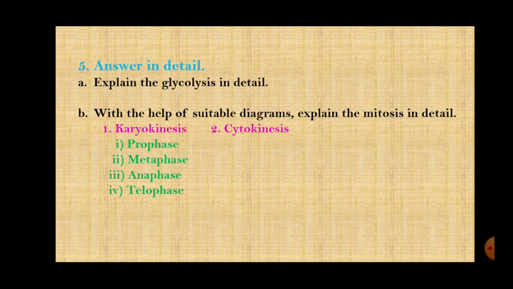Condensation of chromosomes takes place, right? Then the pair of sister chromatids are seen, right? Then the centrioles are seen, which become duplicate and they start moving to the opposite poles. And the last point is the nucleus and nuclear membrane starts disappearing. So similarly you will write the points of metaphase, anaphase and telophase.